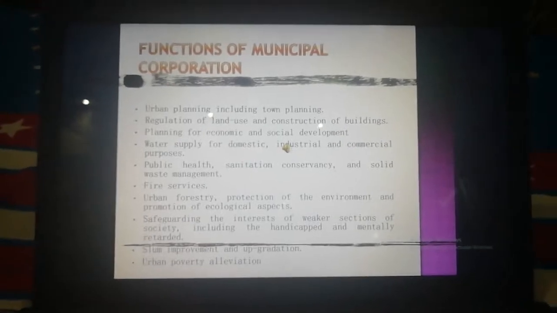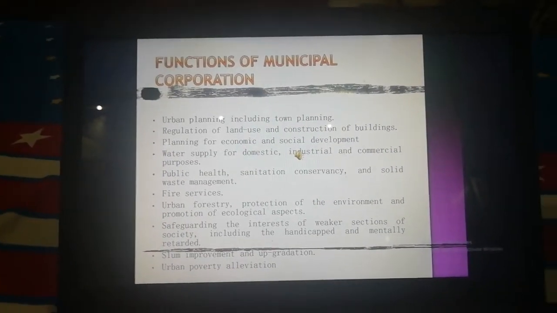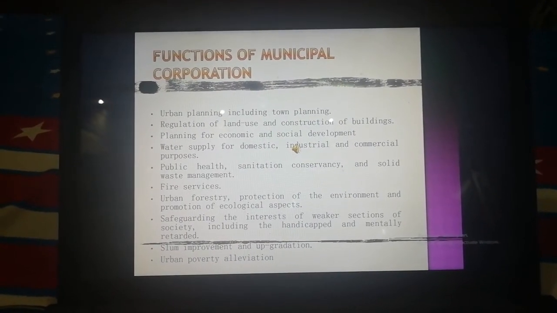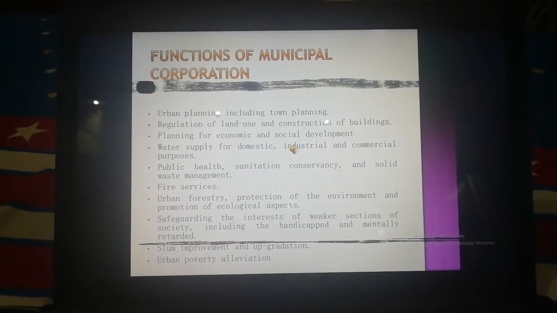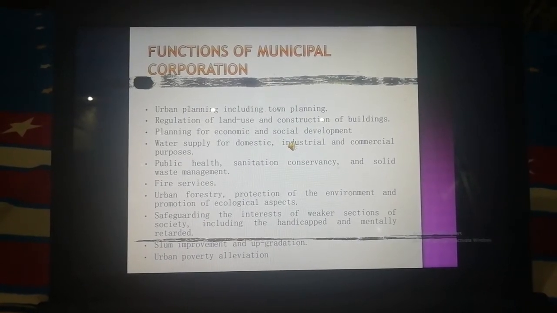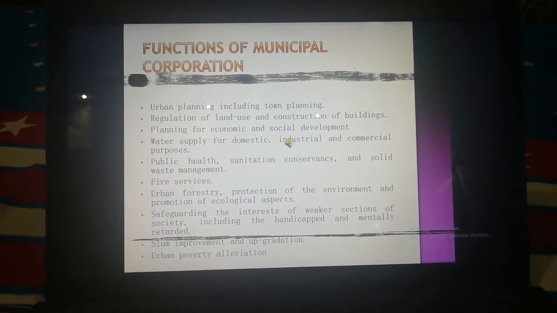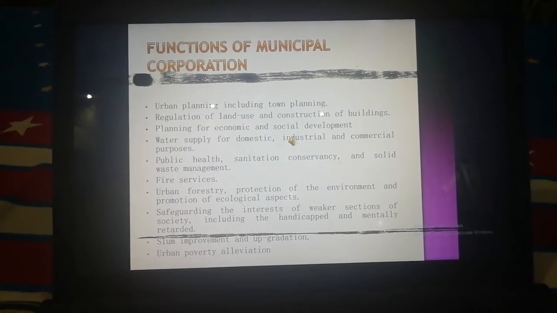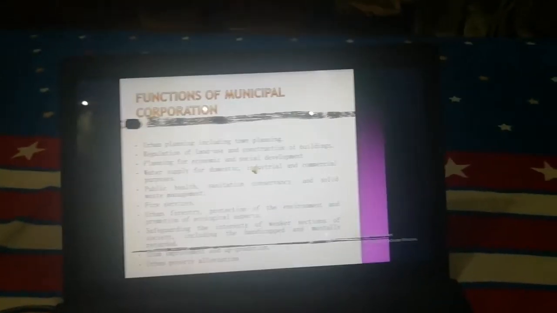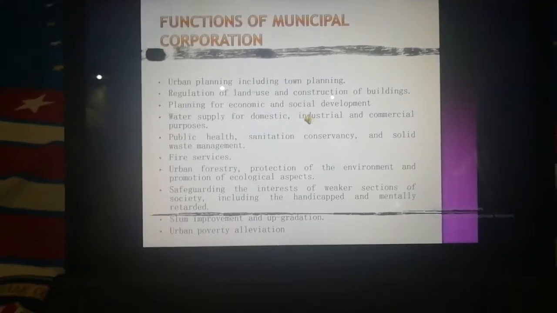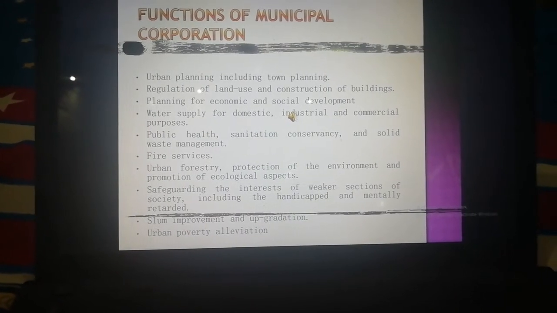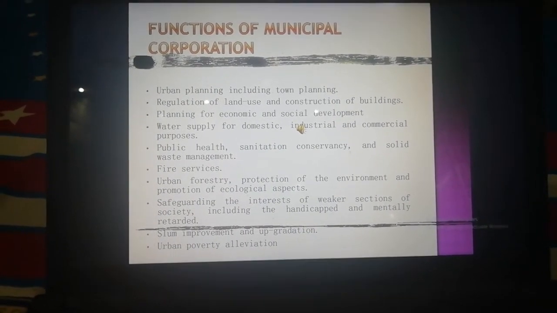Now, there are some basic functions of municipal corporations which are performed by the members of the municipal corporation. First is urban planning, including town planning, regulation of land use and construction of buildings, planning for economic and social development, water supply for domestic, industrial and commercial purposes, public health, sanitation, conservancy and solid waste management, fire services, urban forestry, protection of the environment and promotion of ecological aspects, safeguarding the interest of weaker sections of society including the handicapped and mentally retarded, slum improvement and upgradation, and urban poverty alleviation programs.